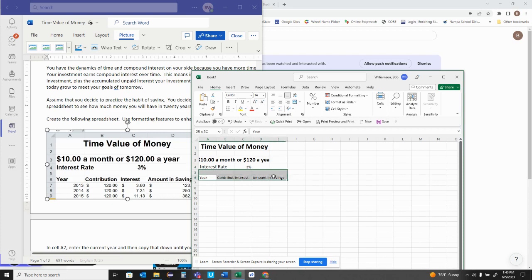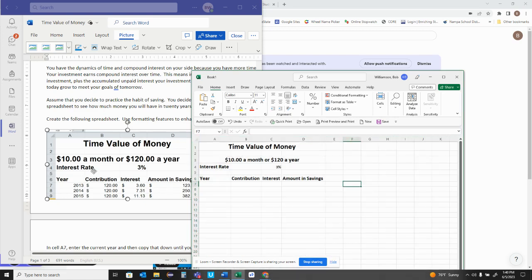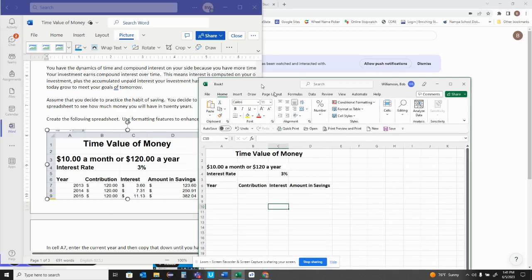Let's make this a little 14 too. Looks pretty close. Okay, so now I've got my spreadsheet started.